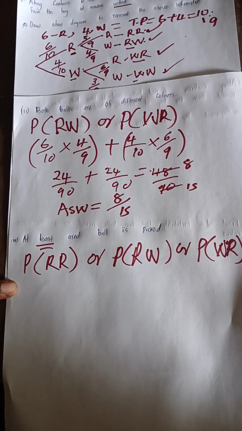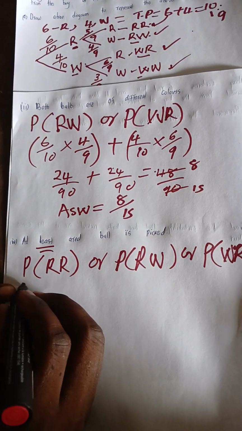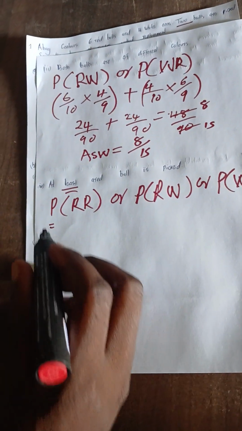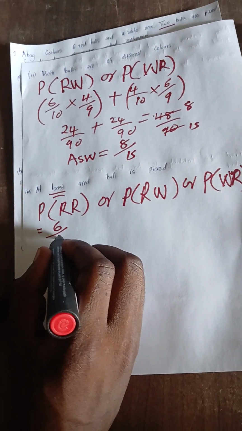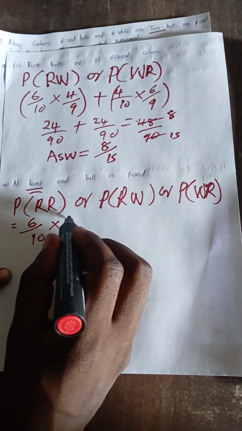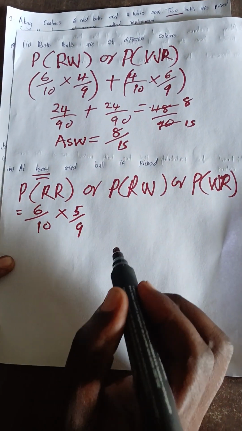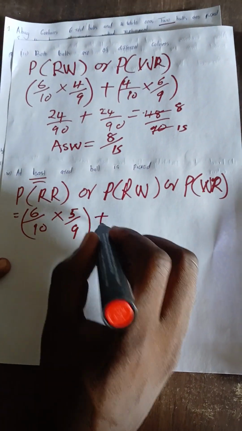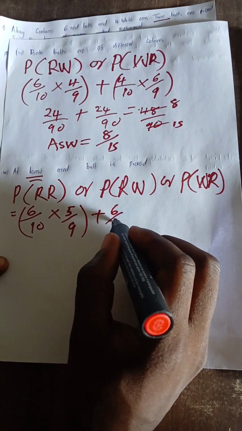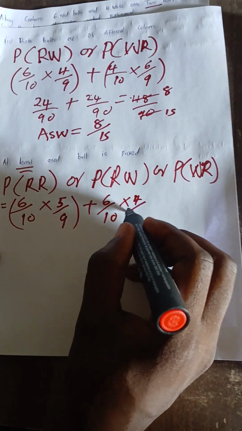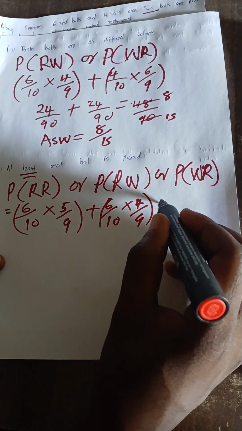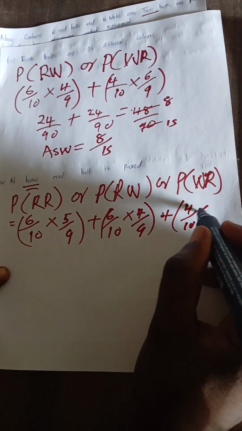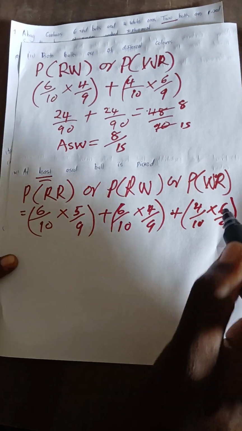Good. So you'll just go ahead and find on our tree diagram that we have our red, 6 over 10. You multiply by 5 over 9. Then you add 6 over 10, you multiply by 4 over 9. Then you add the last one, 4 over 10, you multiply by 6 over 9. Good.